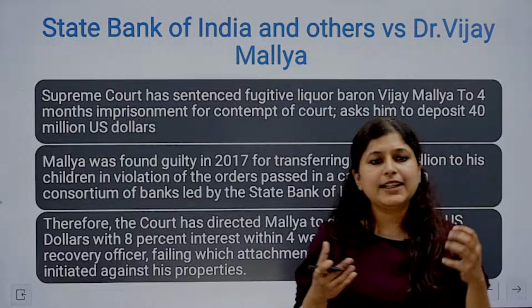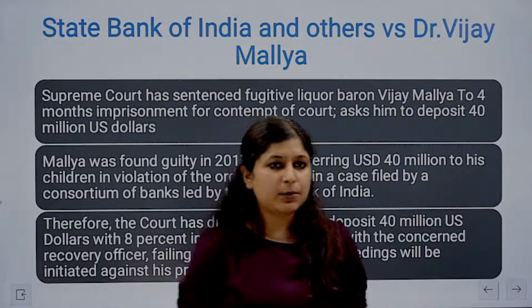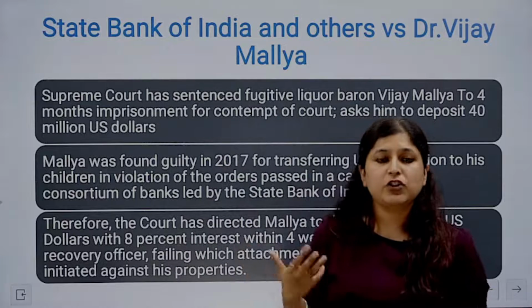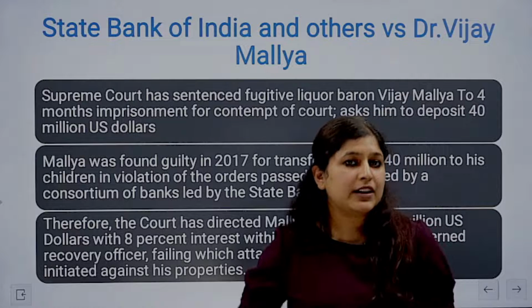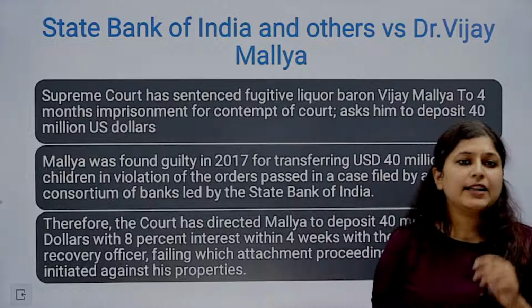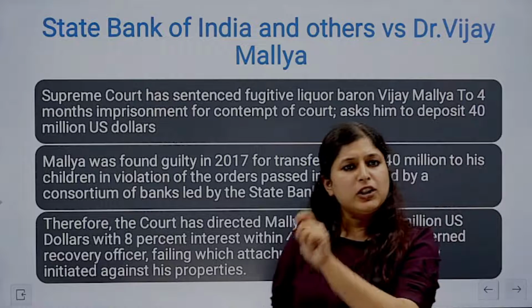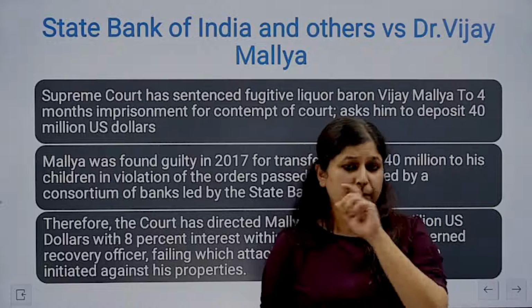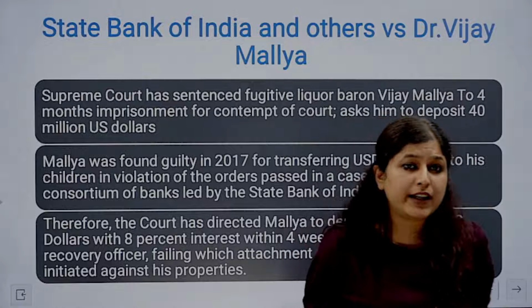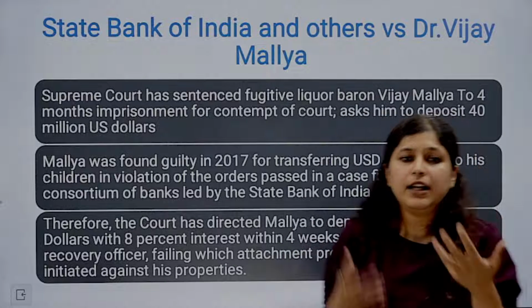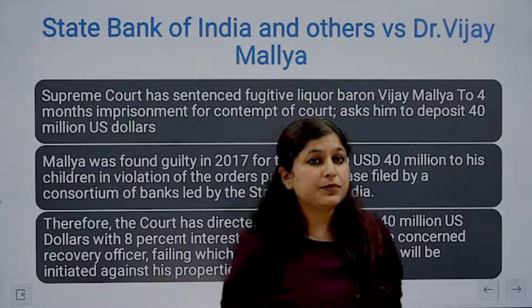Now every year we see so many judgments that come up in contempt of court. This is another one जहाँ पे Vijay Mallya has been fined under the contempt of court, and he has been asked to redeposit that $40 million along with additional fees, because he has committed that offense. Question comes up, ये contempt of court है क्या चीज?